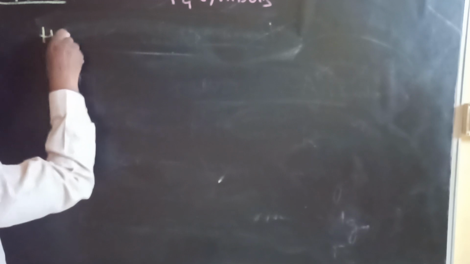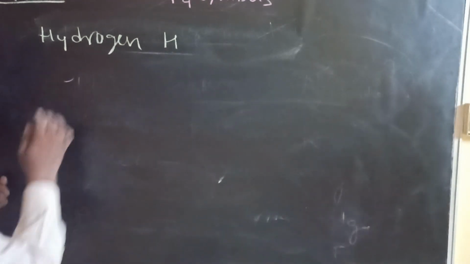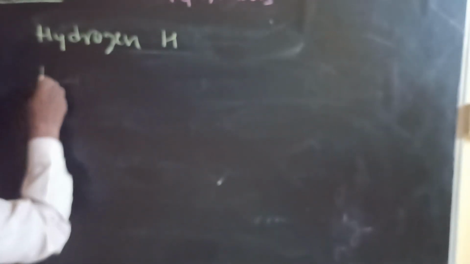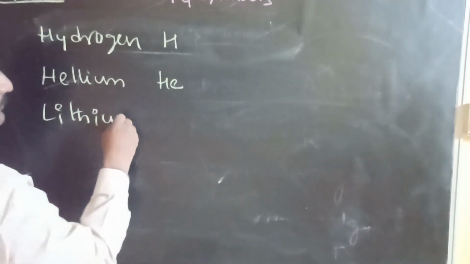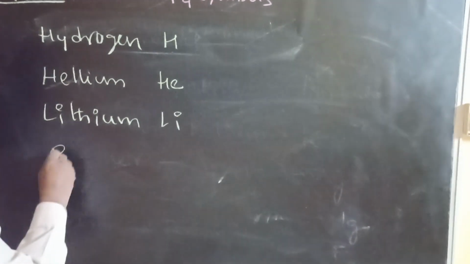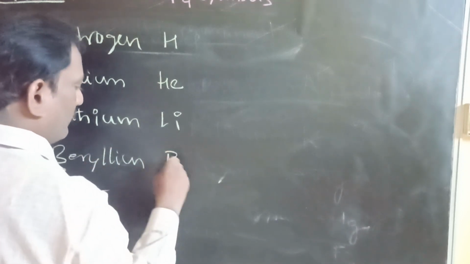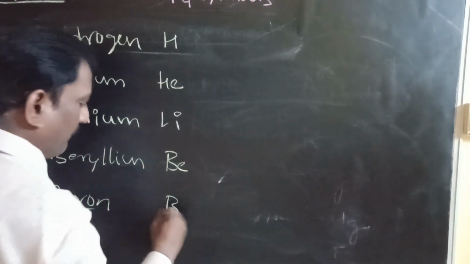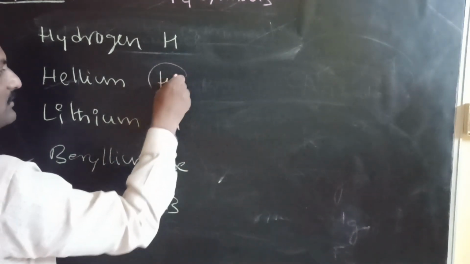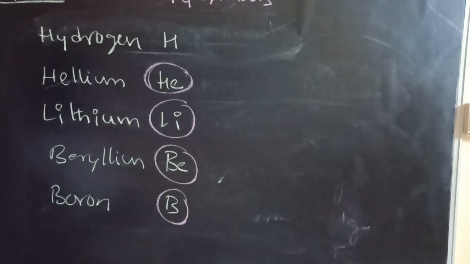Hydrogen, H. Helium, He. Lithium, Li. Beryllium, Be. Boron, B. So these are the symbols.